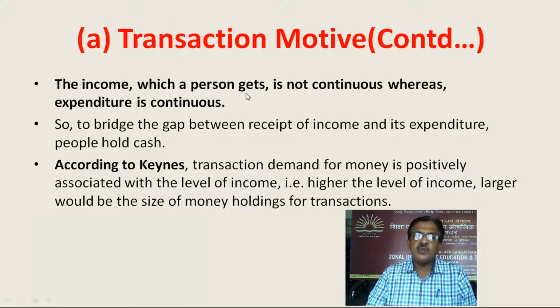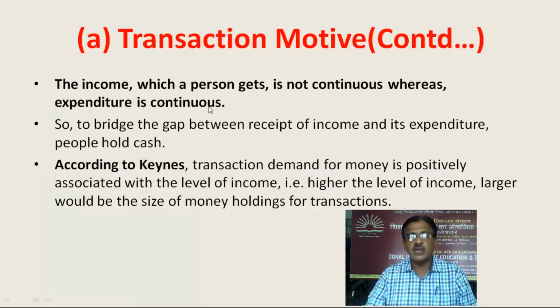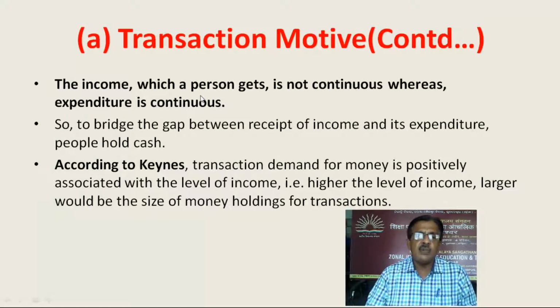Transaction motive relates to demand for money to meet the current transactions of individuals and business units. The income which a person gets is not continuous, whereas expenditure is continuous. We know that income is not regular, whereas expenditure is regular. That means we have to incur expenditure always in our day-to-day life, but the income is not received continuously. Therefore, to bridge the gap between receipt of income and its expenditure, people hold cash. According to Keynes, transaction demand for money is positively associated with the level of income. That is, the higher the level of income, the larger would be the size of money holdings per transaction.